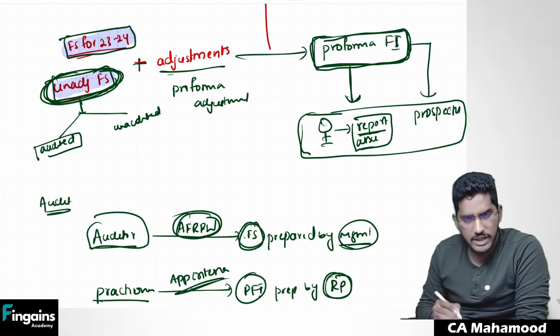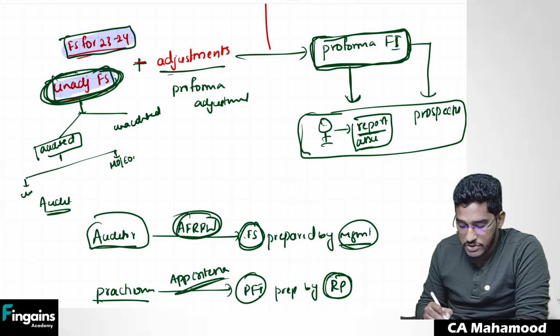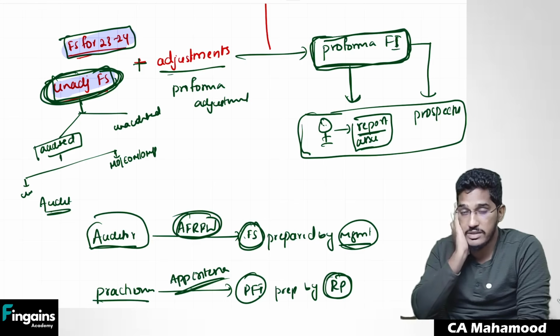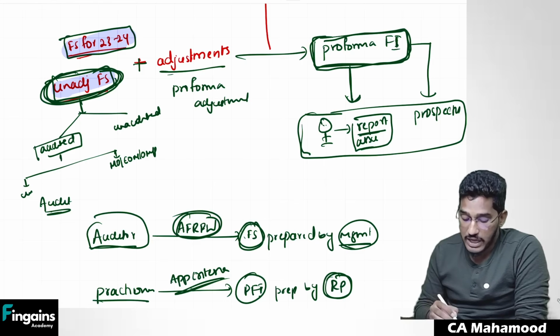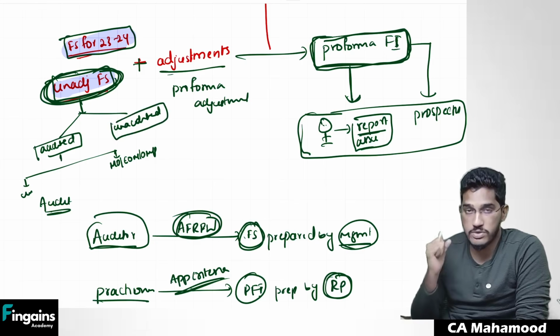If they are audited, well and good, fine. Then I need to check in the audit report, is there an unmodified opinion or is there a modified opinion, or an emphasis of matter paragraph or other matter paragraph. In some cases, what they say is, if the unadjusted financial statements are unaudited, you should not use them. Then there is no purpose of doing the engagement.